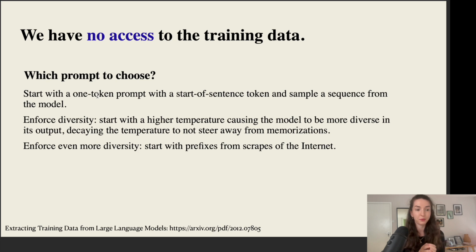And for this, the authors propose to scrape the internet and just take different kinds of prefixes, different little chunks from this internet data, and in the same way, starting with a high temperature, sample with these little prefixes instead of simply this beginning of sequence prompt.